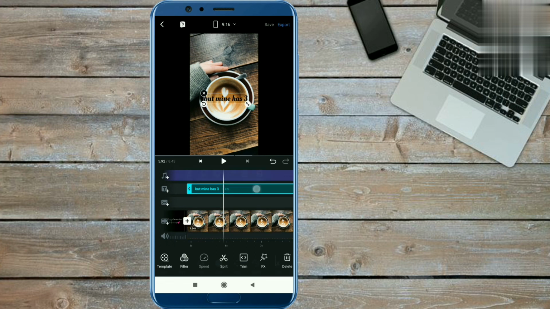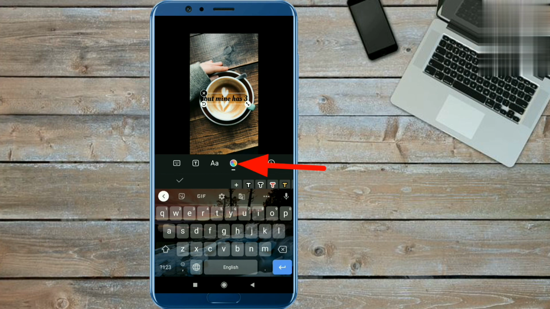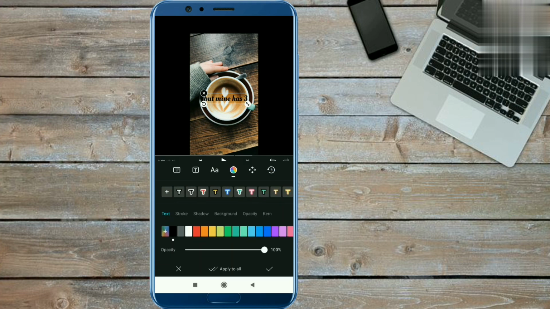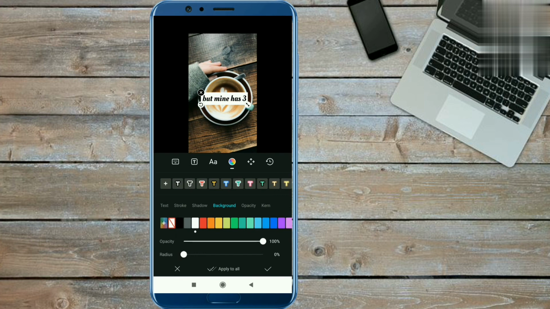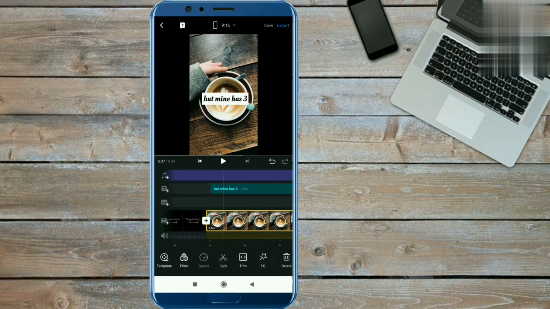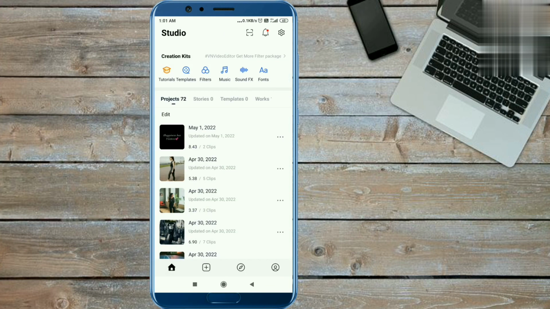So I will click on the timeline and add it from here, and will click the color grading option and select the background white color. Okay, now tap done from here. Okay, so the video is ready to save. Click the export option and done from here. Now guys, you have to click on the save to album option and the video will be saved.